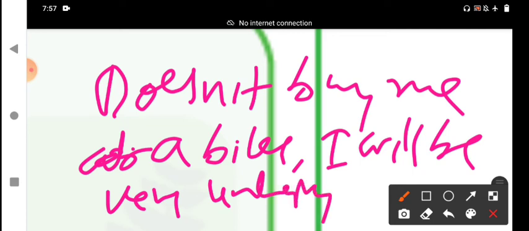If my mother doesn't buy me a bike, I will be very unhappy. Otherwise, what will happen? I think there is a real possibility that my mother would not buy a bike for me. In this condition, I will be unhappy. That is the likely condition.